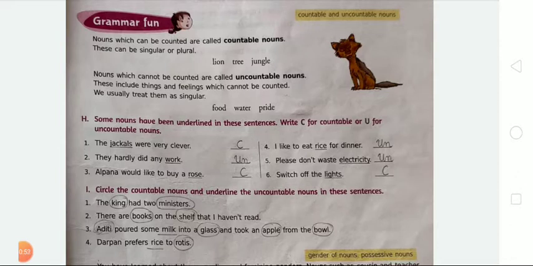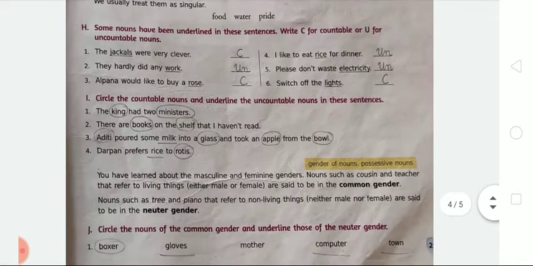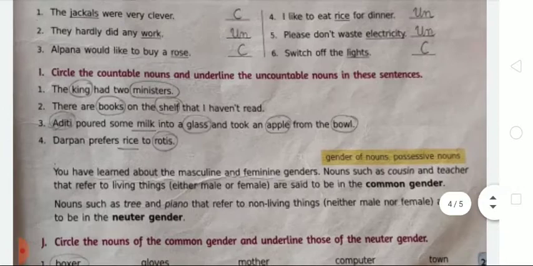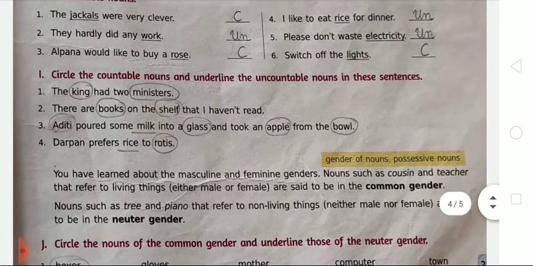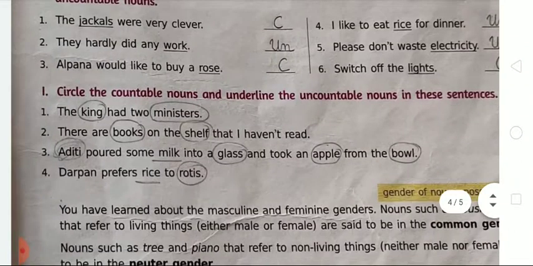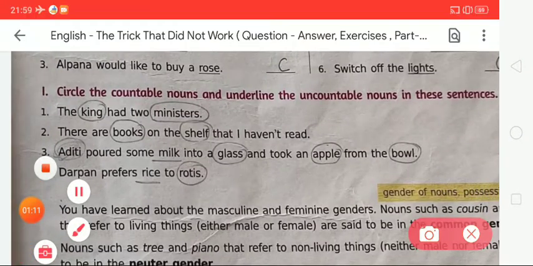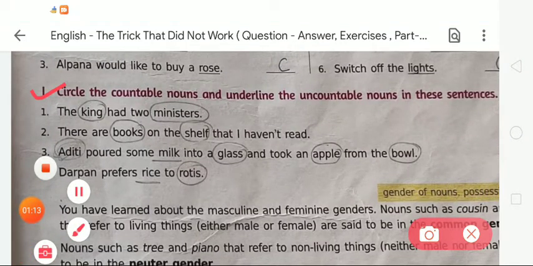Dear student, we have already completed exercise A to H in my previous video. So now we are moving to exercise I. So let's do exercise I. What will we do in this exercise? First of all we have to read, and after that we have to solve it. In this exercise, circle the countable nouns and underline the uncountable nouns in these sentences.